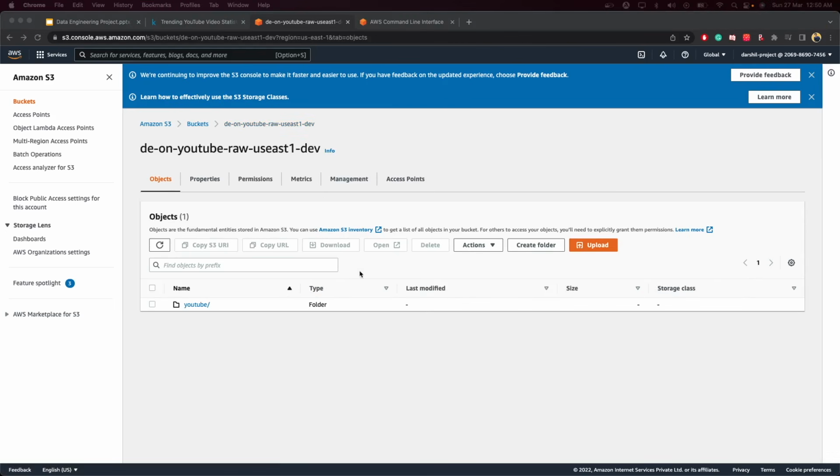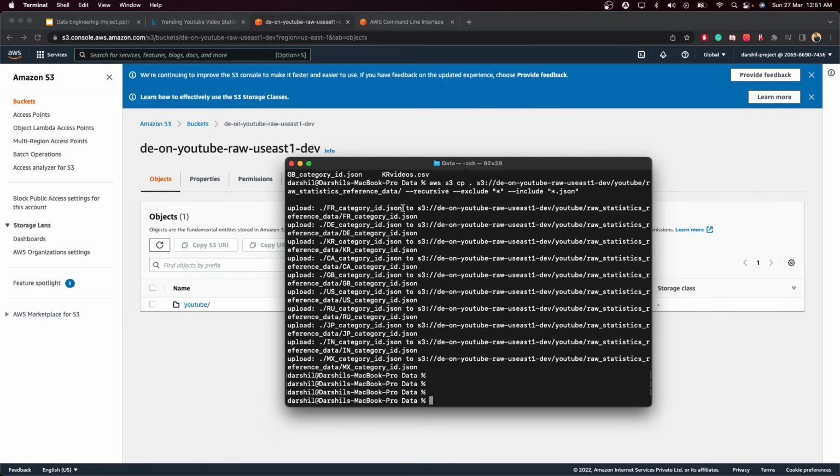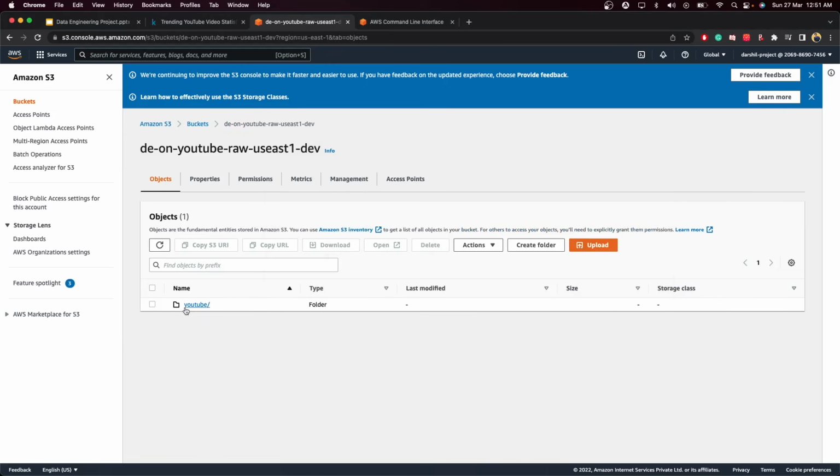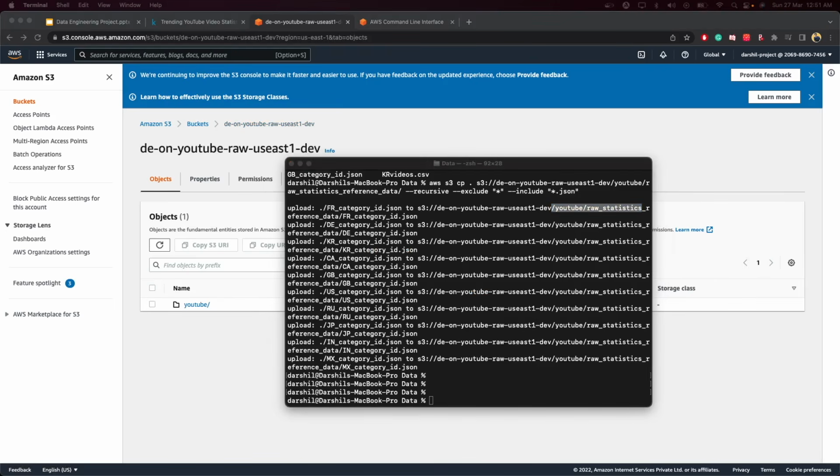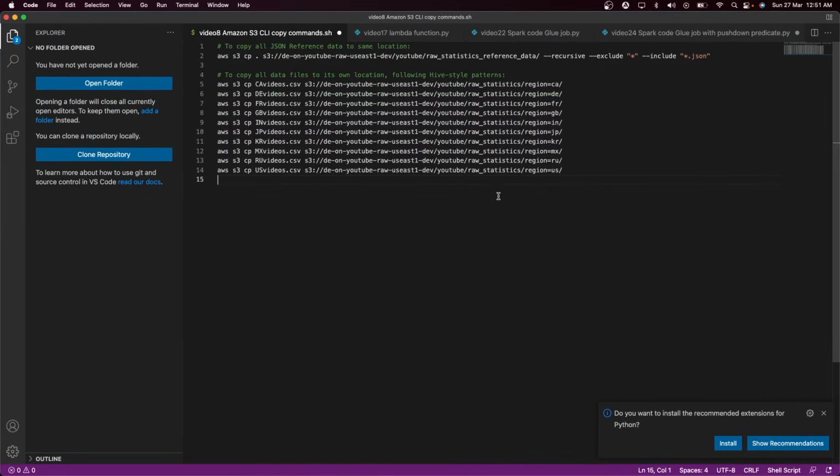If you want a detailed description of this command, you can check out the AWS documentation. What we did here is use this command to upload our data into the bucket that we just created. This command will create two different folders inside our bucket. One is YouTube, and inside that YouTube folder, it will create one more folder, which is the raw statistics reference data, and it will upload all the JSON files into that one folder. So over here, we will only have the JSON files in one particular folder. Similarly, you will also have to execute these commands that I've already written.